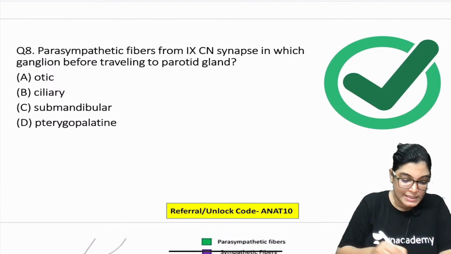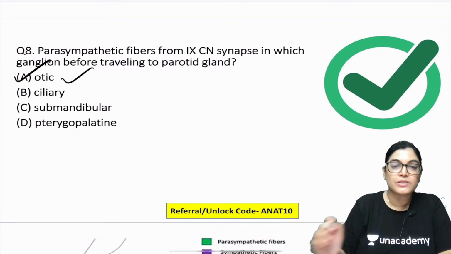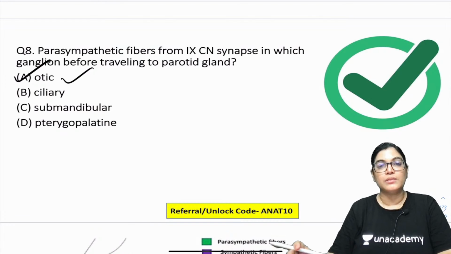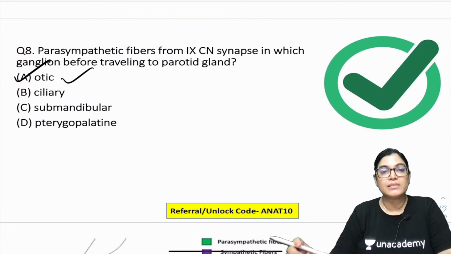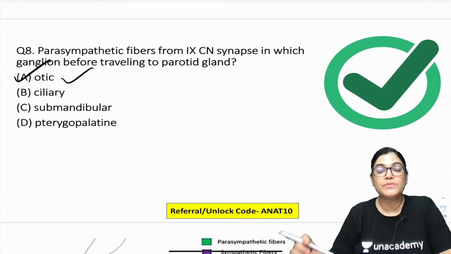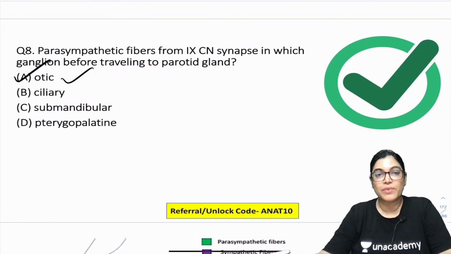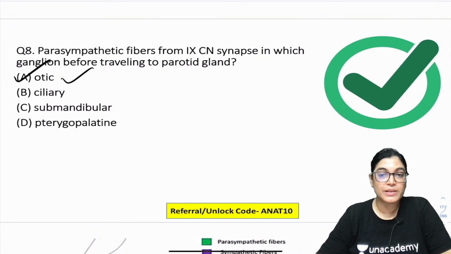Most of the students have given the right answer, and the correct answer is otic ganglion. Absolutely right. Otic ganglion is the ganglion through which the preganglionic parasympathetic fibers of the 9th cranial nerve synapse, that means relay there, and then the postganglionic fibers will traverse and give innervation. Secretomotor fibers reach the parotid gland.